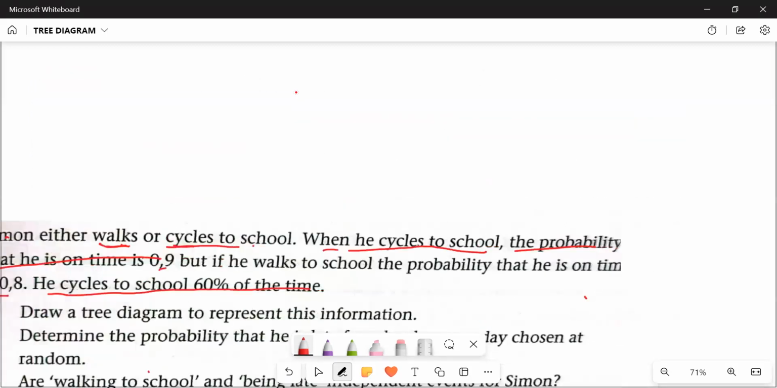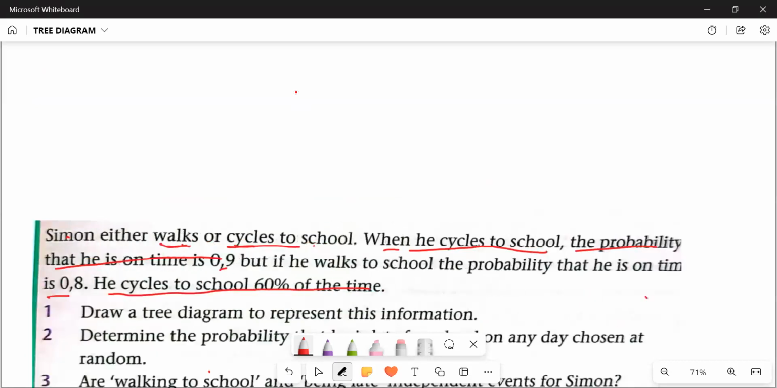How do we represent that in a tree diagram here? We already know what we are going to say. It's either we're going to have something like this: it's either the person is walking, I'm going to use W. If the person is not walking, the person is going to be cycling. And then these two events are mutually exclusive and they are also complementary.